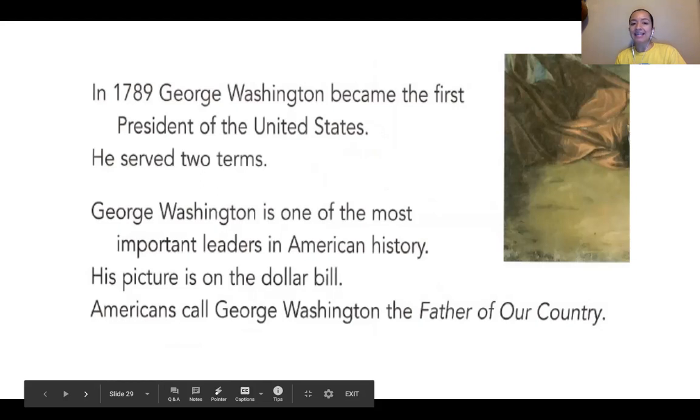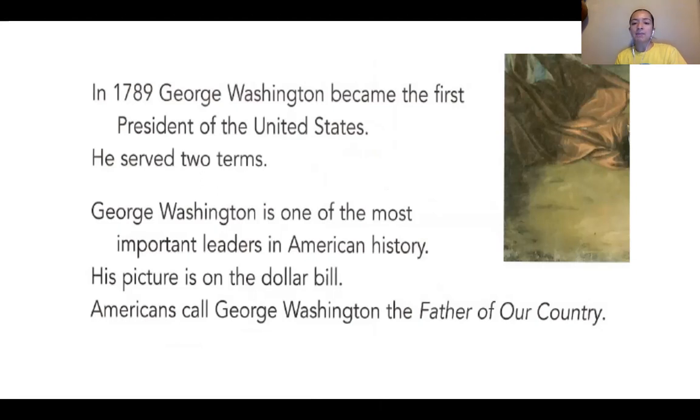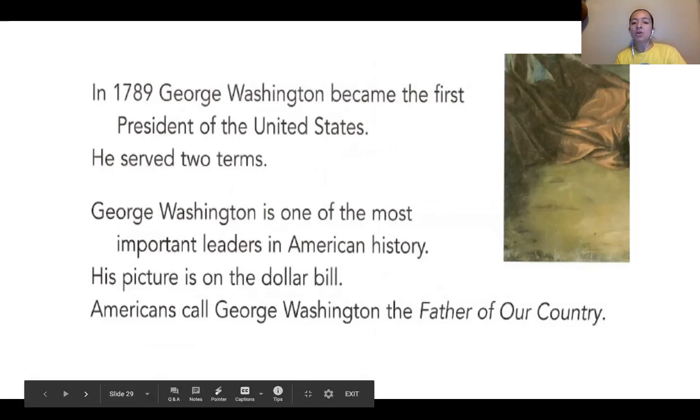In 1789, George Washington became the first president of the United States. He served 2 terms. George Washington is one of the most important leaders in American history. His picture is on the dollar bill. Americans call George Washington the father of our country.